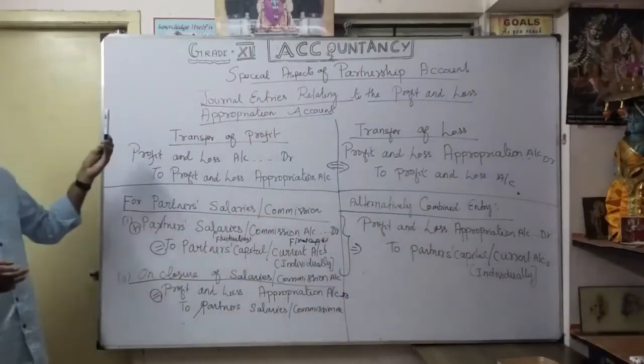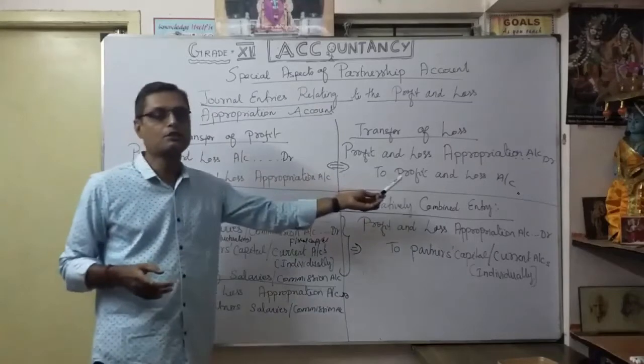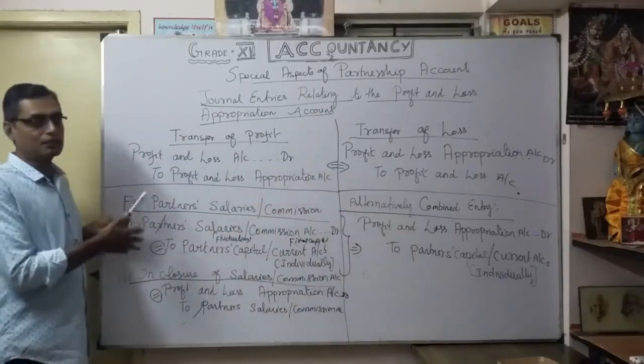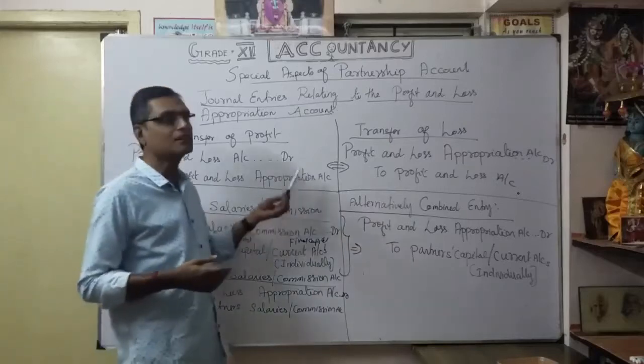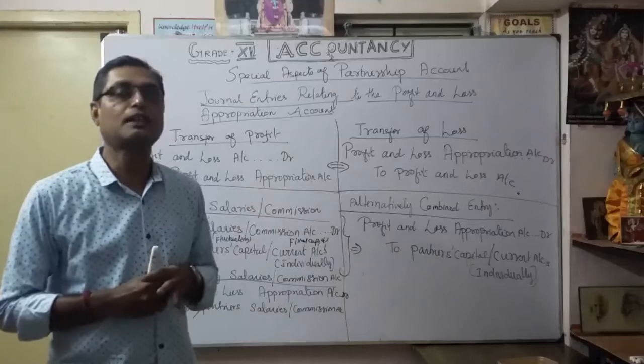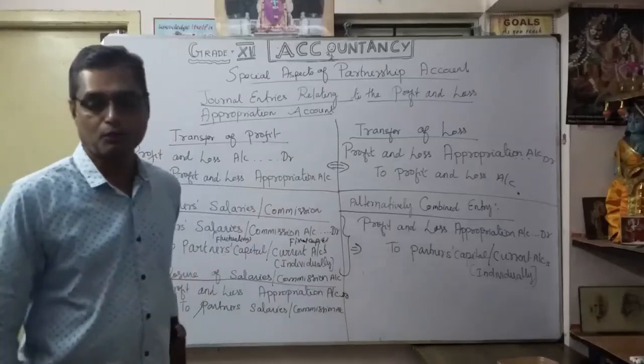So that was our second point: how to transfer partner's salary in the profit and loss appropriation account. Now the next situation: how you are going to show interest on capital and interest on drawings.